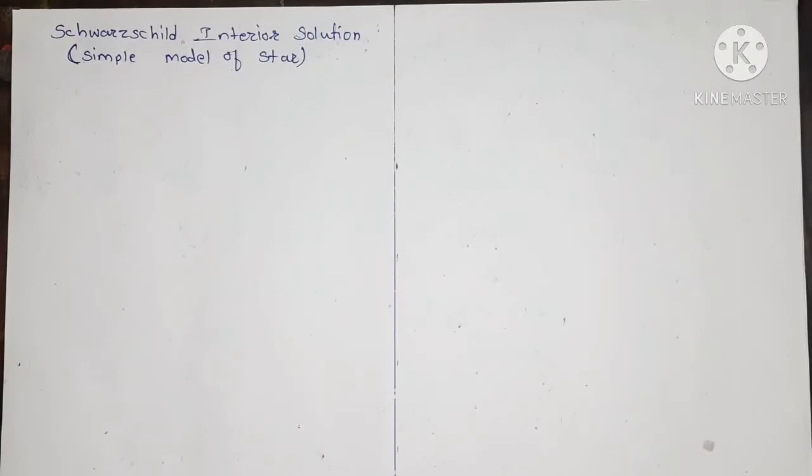Welcome to all. Now in this lecture we are going to see the Schwarzschild interior solution, which is nothing but our simple model of a star. In the previous lecture we saw the Schwarzschild exterior solution.